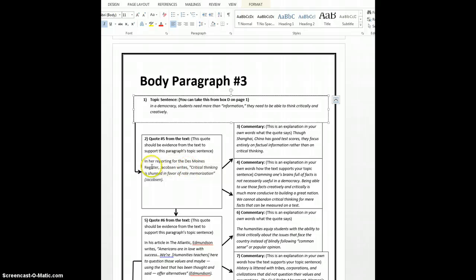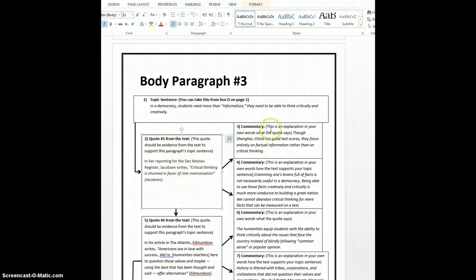Also, I introduced the quote by saying who said this information and where she was writing. So I said, in her reporting for the Des Moines Register, Jacobson writes, "Critical thinking is shunned in favor of rote memorization." I also included her last name here as an in-text citation. If you're quoting from a book or something that has page numbers, you would also put in the page number. But this did not have page numbers, so I just put it like that. So that's what you do in this box.